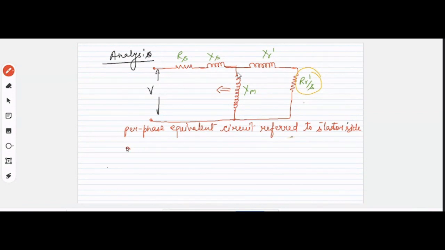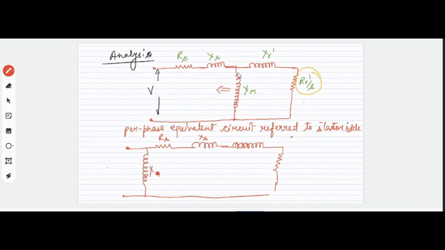So that will be an approximate equivalent circuit where we will have RS, XS, and XR dash and RR dash by S. Okay? Your shunt branch XM is being shifted to the leftmost side.